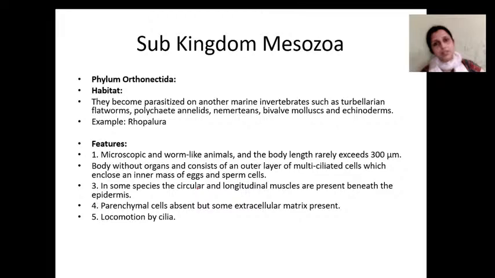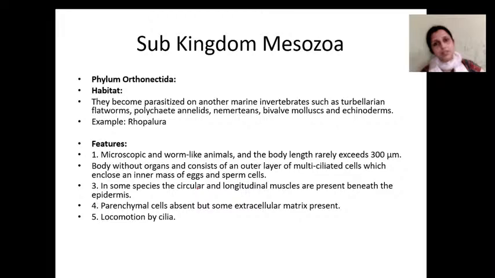They have a very simple body plan consisting of fewer than 50 cells. If I ask how many cells are in your body, you will say millions of cells. But animals in Mesozoa have a maximum of only 50 cells in the body. So they have a very simple body plan with a total of about 50 cells.